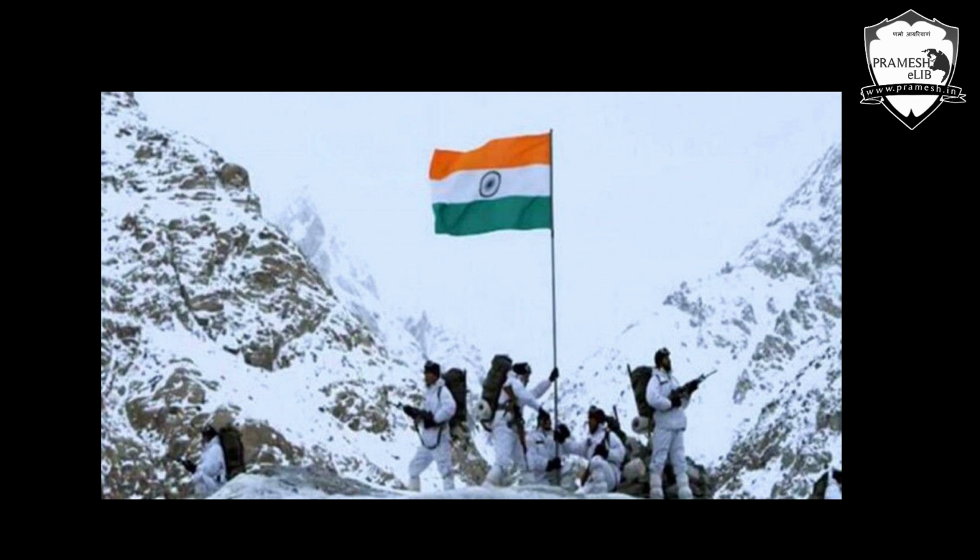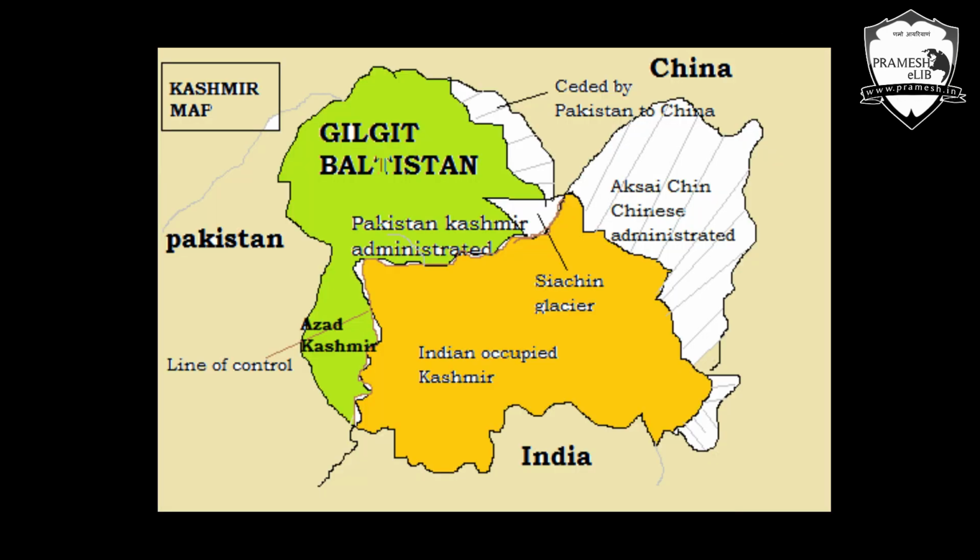Now basically what you can see is this Pakistan occupied Kashmir, consisting of Gilgit-Baltistan and Azad Kashmir region, with the LOC as the demarcation line and the Siachen Glacier becoming part of India. This all had happened till 1984. Then comes the next war between India and Pakistan, which happened in 1999, and that was the famous LOC